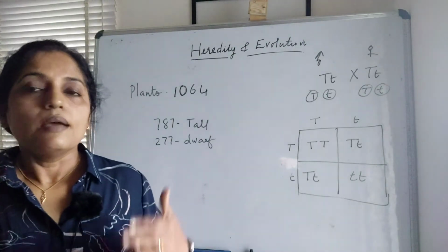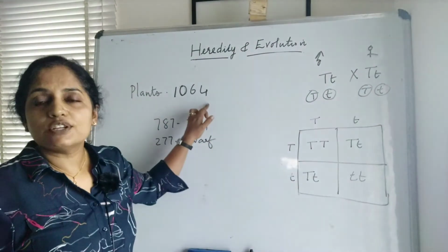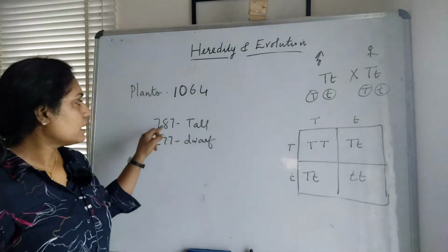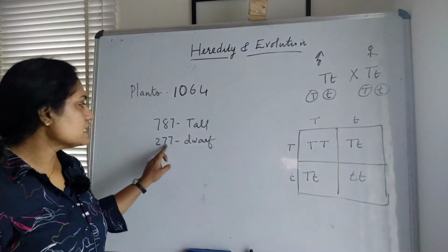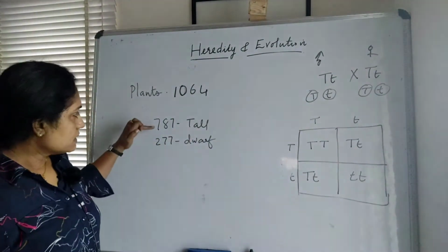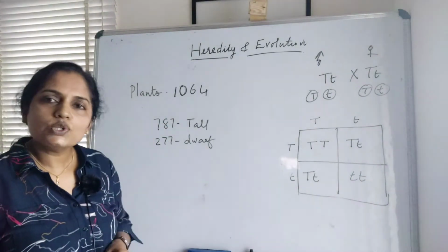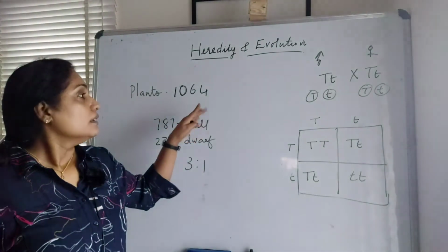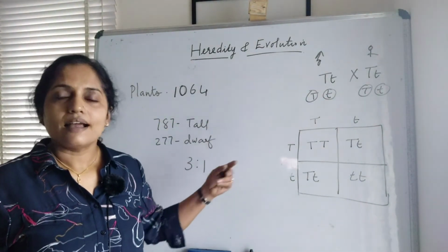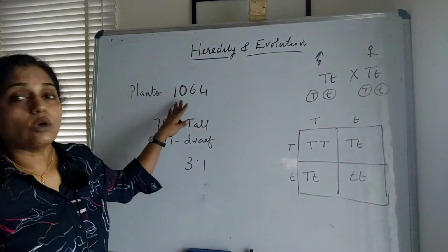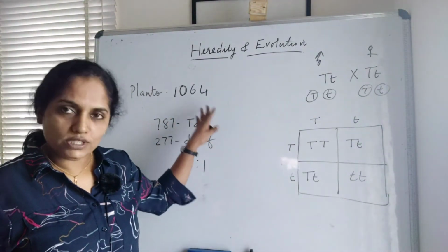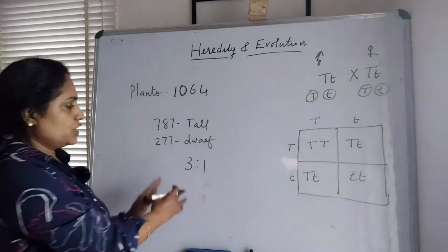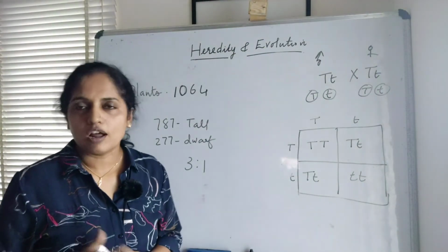In his experiment, Mendel got 1064 plants totally in his F2 generation. Out of that, 787 were tall and 277 were dwarf. 787 and 277 in the ratio 3:1. So he did his experiment on pea plants and he got total number of 1064 progenies in the F2 generation. Out of that, he got same proportion 3:1, the tall plant and dwarf plant.